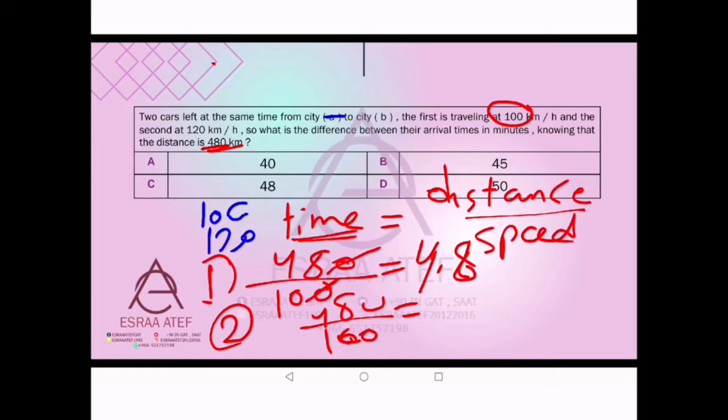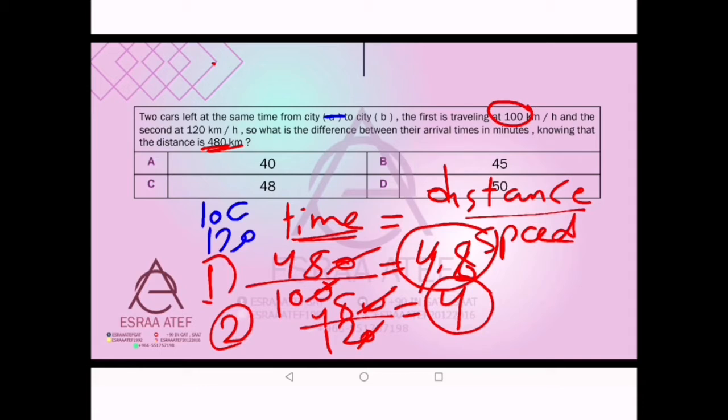The second one is 480 over 120, sorry, it's not 100, it's 120. The 0 will go with 0, and 48 over 12 will be 4. So we have 4.8 and 4.